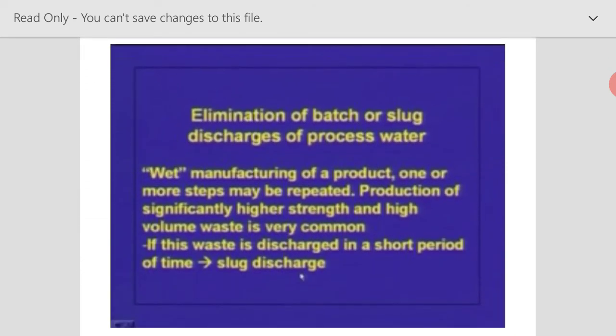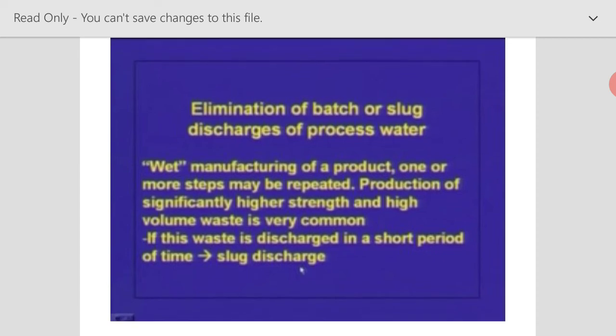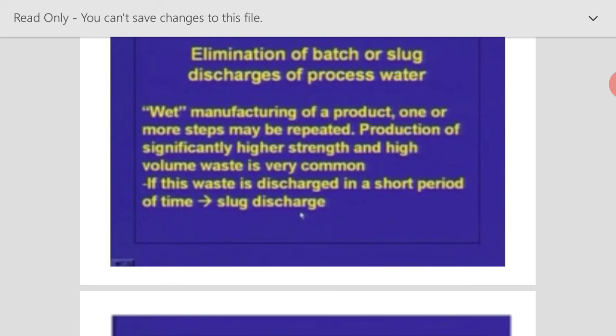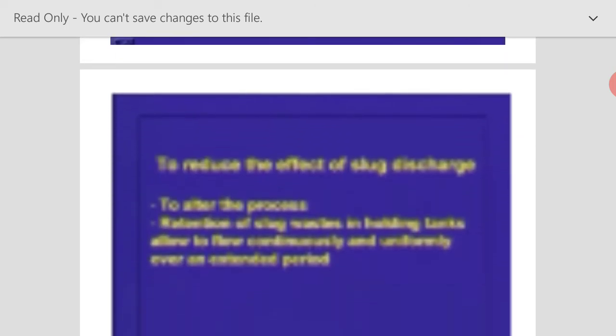The other way of volume reduction is elimination of batch or slug discharges of processed water. That is, in a short period of time the wastewater gets discharged from the industries. That is said to be a slug discharge. So we have to eliminate this batch or slug discharge of the process, so that the higher strength and high volume of wastewater will be minimized.